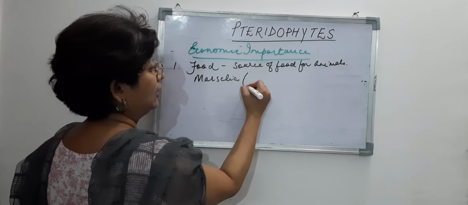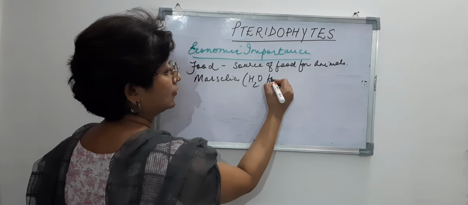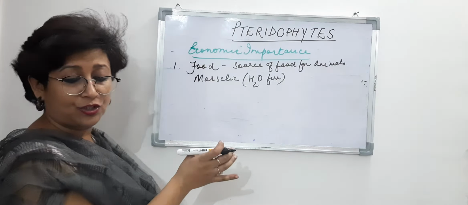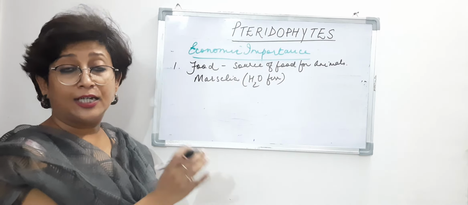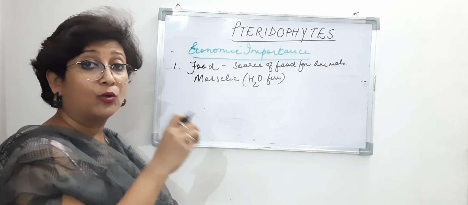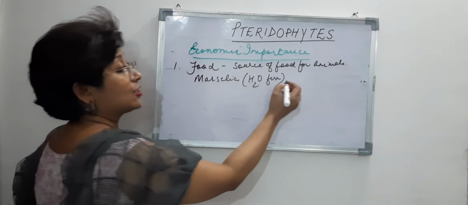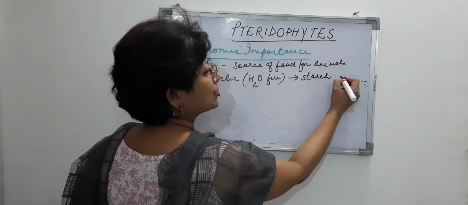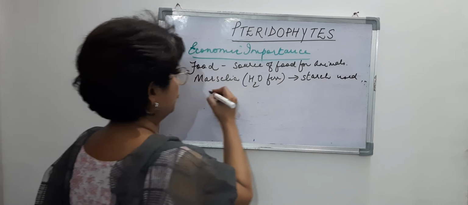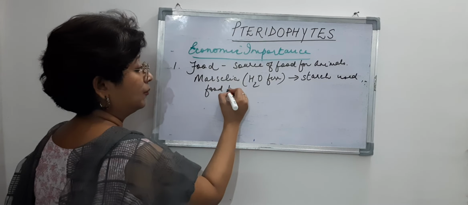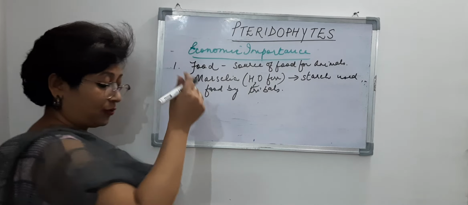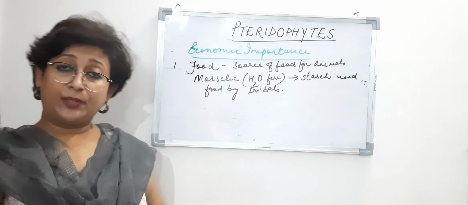Other than that, Marsalia, which is a water fern, is rich in starch, right? So it yields starch. When it is cooked, it gives starch, and it is used as food by the tribals, right? So that is one way they are economically important.